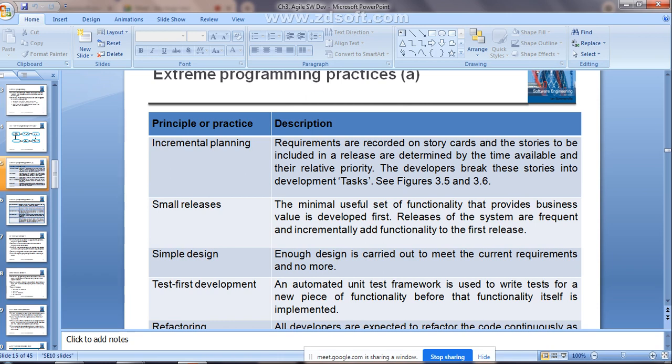As new requirements come, you develop the new version or new increments. As there is a change in the requirement, you add that functionality as a new increment. That is what we call incremental planning.